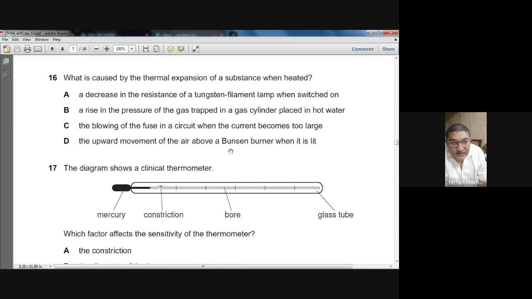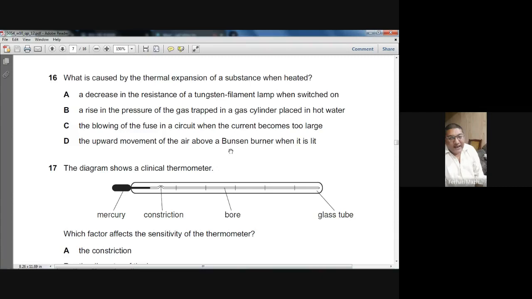Yes. When you raise the temperature, the pressure of the gas inside the cylinder will increase. That can be true. C: the blowing of the fuse in a circuit when the current becomes too large. That can also be true. A fuse is a thin wire, and when current passes through it, it becomes hot.